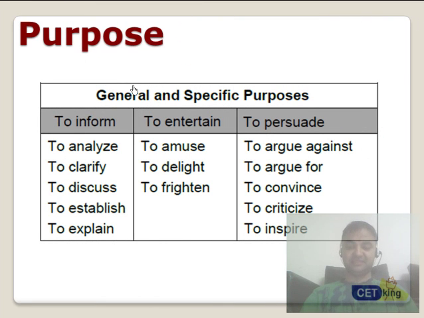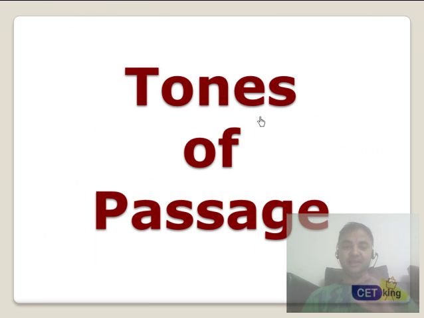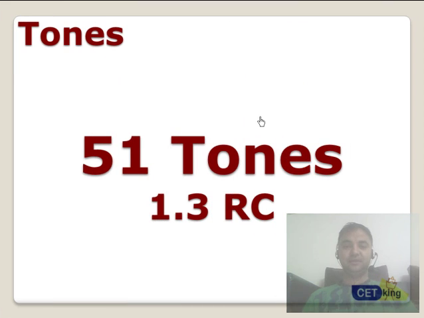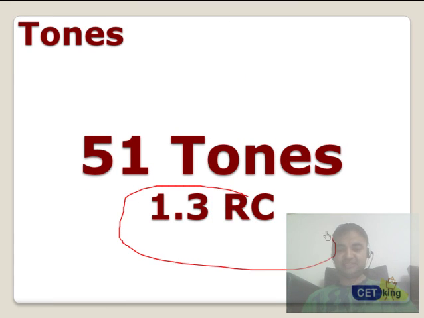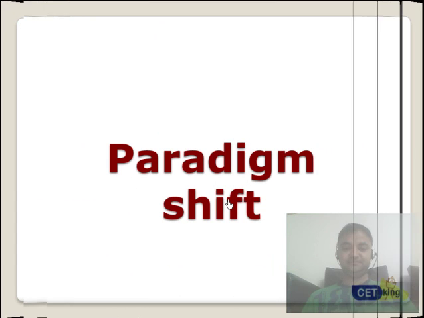Last is the purpose of the passage. The purpose of the passage is basically divided into 3 things: either the objective is to inform, or to entertain, or to persuade. Any kind of purpose can be divided into these 3 parts. Anyway, that's not part of the workshop today. I'm going to focus only on the tones of the passages in this video. So in this part I'm going to talk about the 51 tones. Our 1.3 strategy is covered in another video. If you've joined CET King, you can see that video online, or it will be discussed in the class itself.